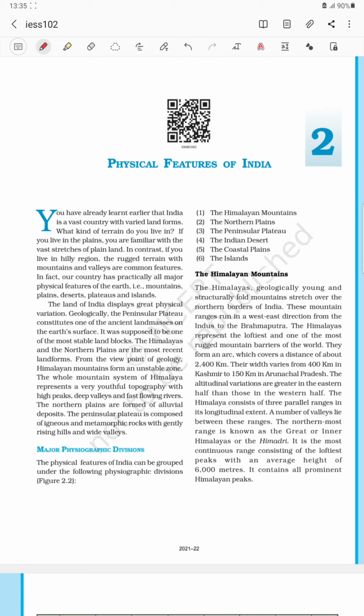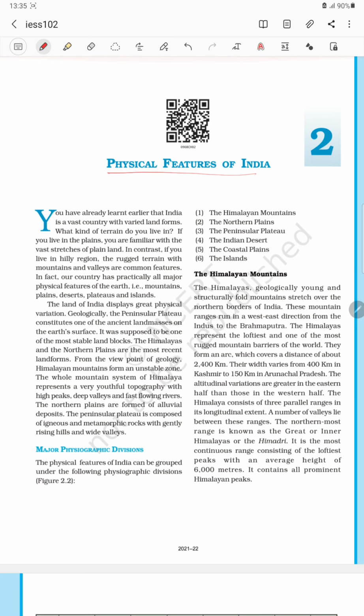Today I am going to start the second chapter of class ninth geography. The name of this chapter is Physical Features of India. Physical features means the different structure of the landforms existing in India. We will study the different structures of the landforms. Today I will study those things, okay?